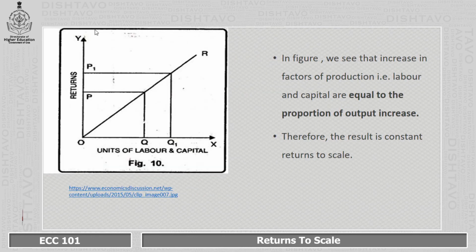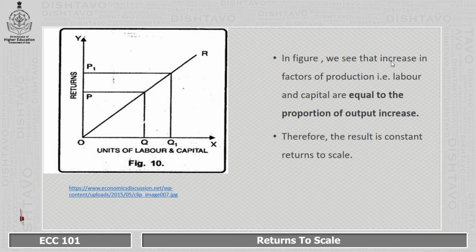Again, in this diagram, we have marked units of labor and capital, that is inputs, on the x-axis and returns, that is output, on the y-axis. Initial input is OQ, an amount of labor and capital, which gives us OP, an amount of return or output. When we have increased the input, that is labor and capital, from OQ to OQ1, output or return has also increased from OP to OP1, but this increase is exactly equal to the increase in the input.